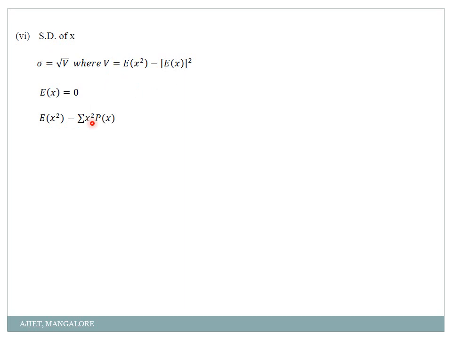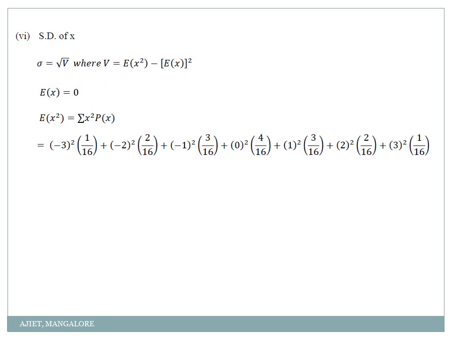So expectation of x square is summation of x square into p of x. So it is minus 3 the whole square into 1 by 16 plus minus 2 the whole square into 2 by 16 plus minus 1 the whole square into 3 by 16 and so on. So I will get expectation of x square as how much? 5 by 2. So therefore variance is expectation of x square, that is 5 by 2, minus expectation of x the whole square.